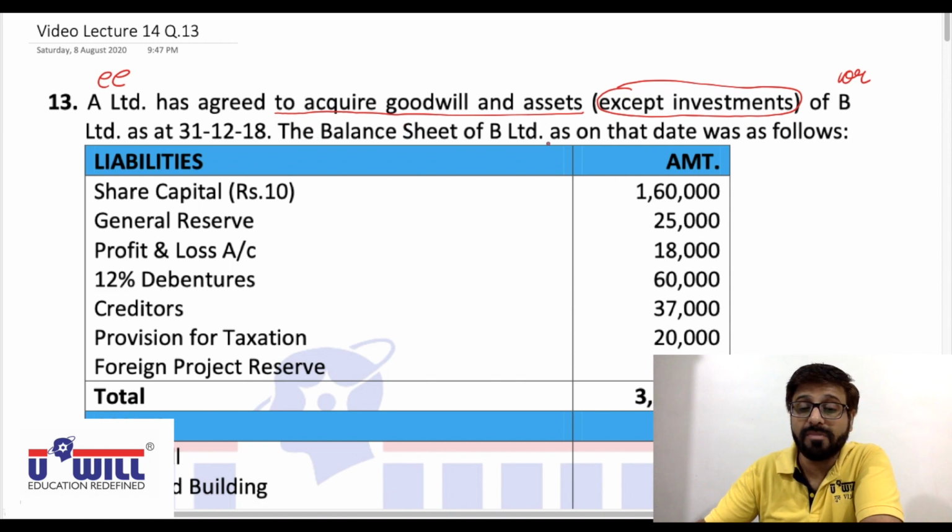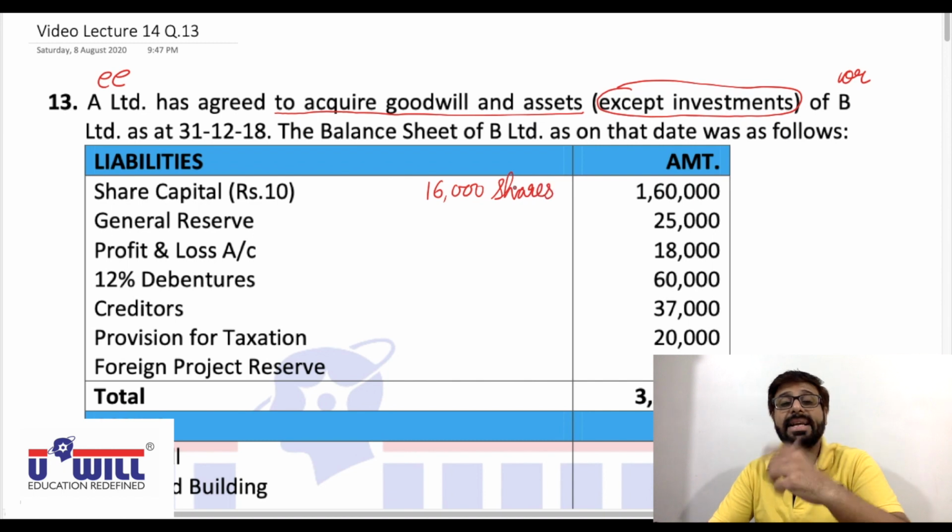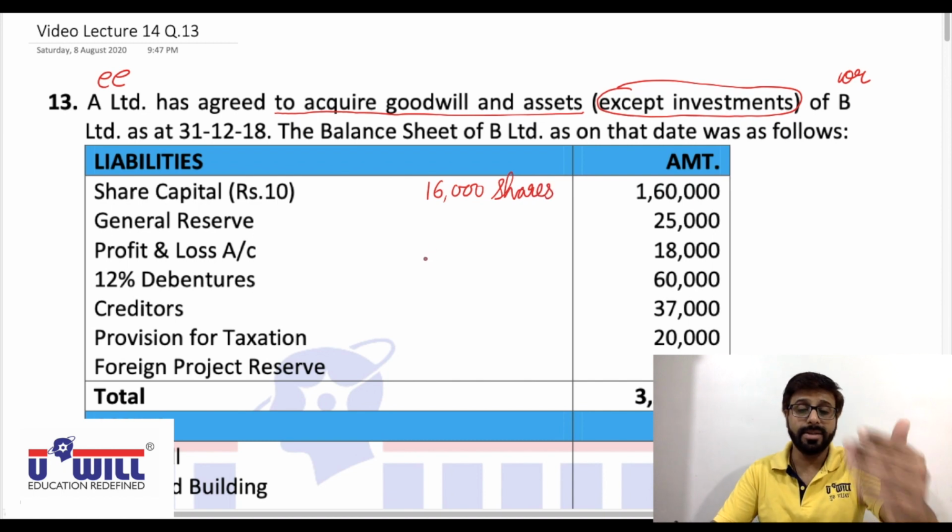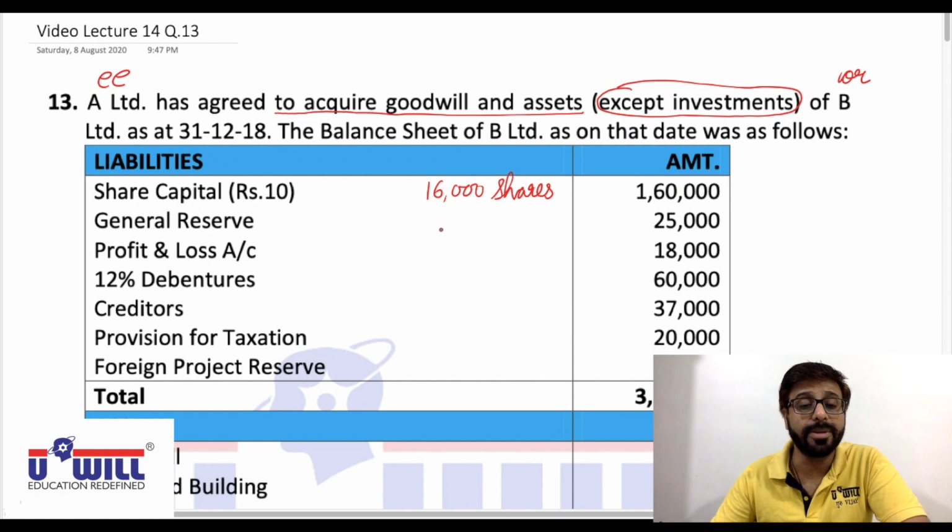The balance sheet of B Limited as on that date was as follows. Share capital rupees 10 each, 1,60,000. So 1,60,000 divided by 10, 16,000 shares would be there. We always find this information because it helps us in the workings to calculate the purchase consideration, etc.